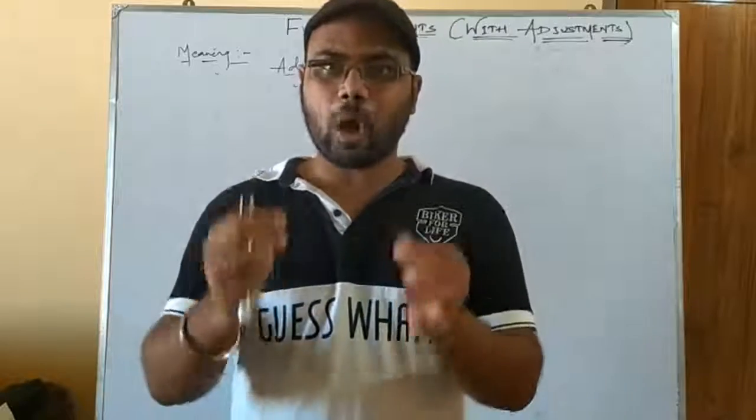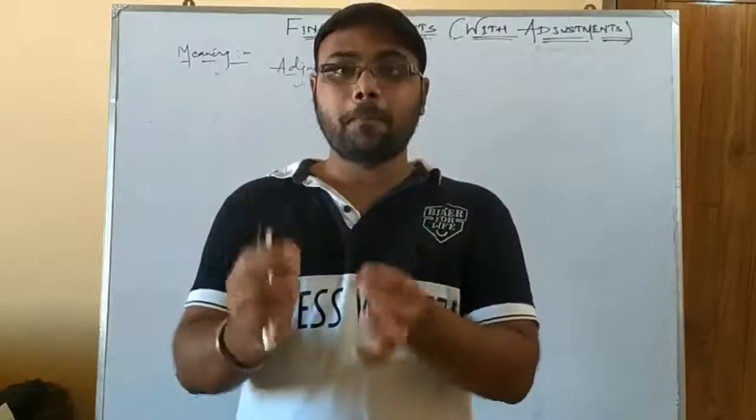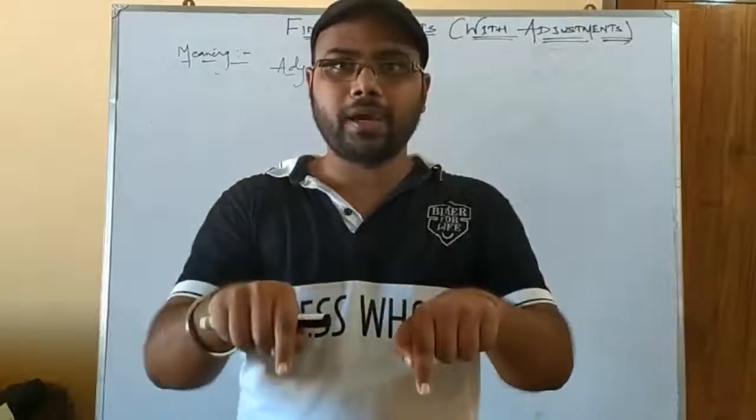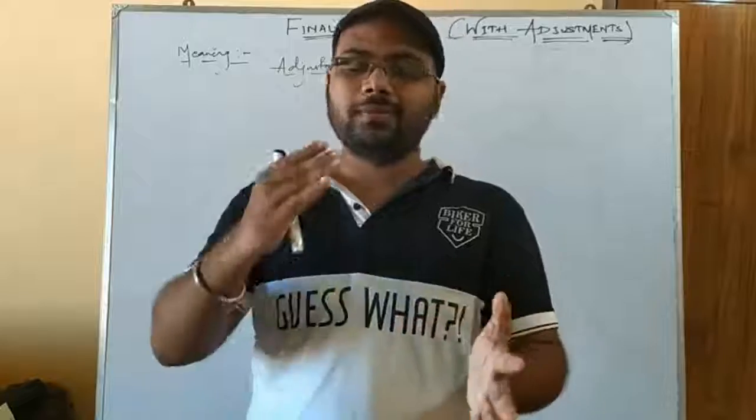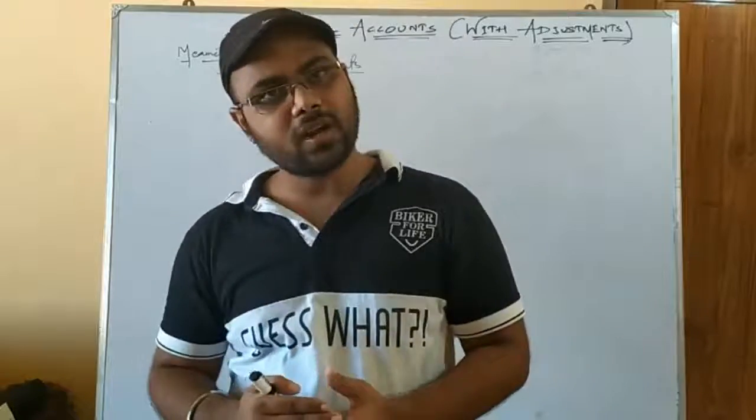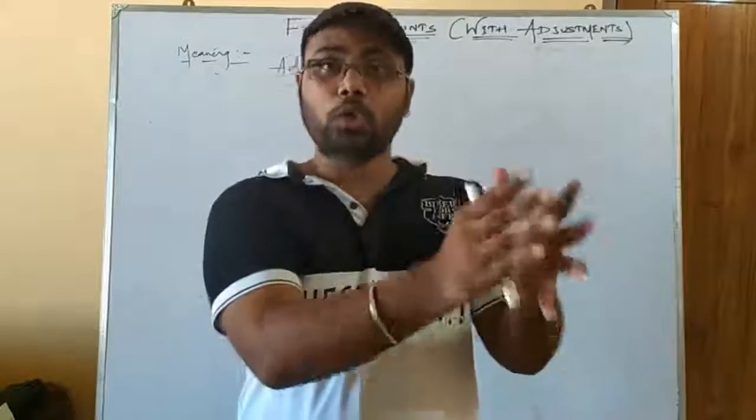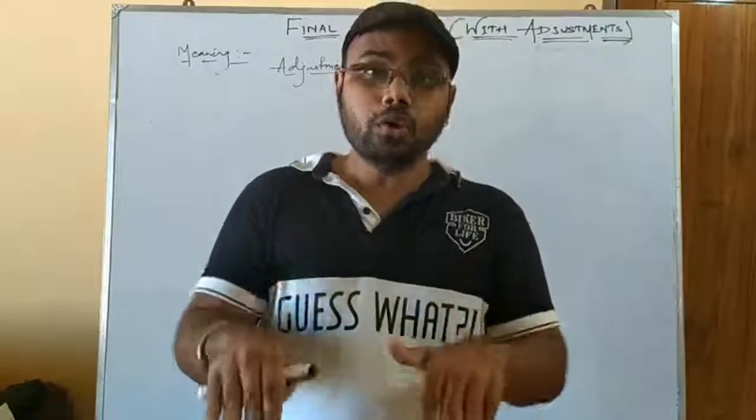That means this outstanding rent represents the person to whom you are owing to pay, or you owe to pay two months rent. That means outstanding rent is a representative personal account balance. And whom does it represent? Your owner of the premises where you reside.